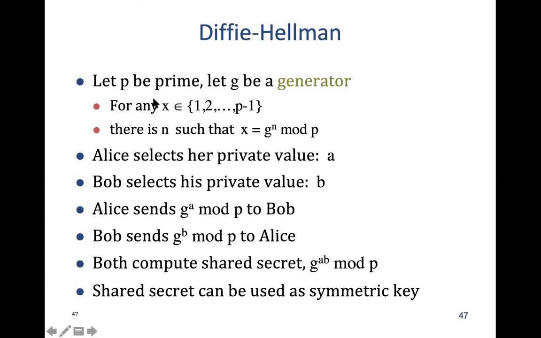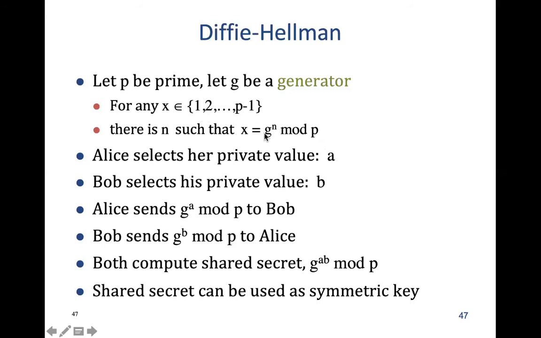P is a prime. So when you use mod p, the answer is obviously less than p, in general. Of course, if you understand modular mathematics, it could be negative or more than p also, but let's restrict this to 1 up to p minus 1 because we're using mod.